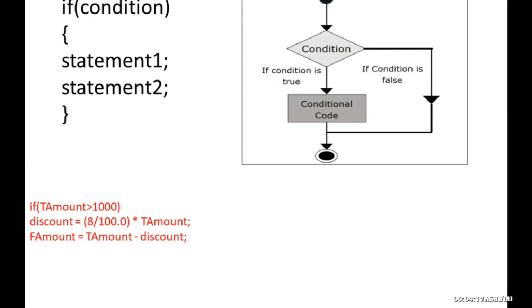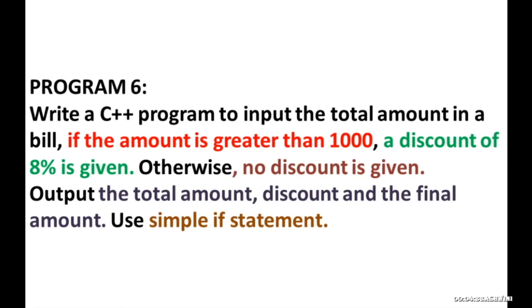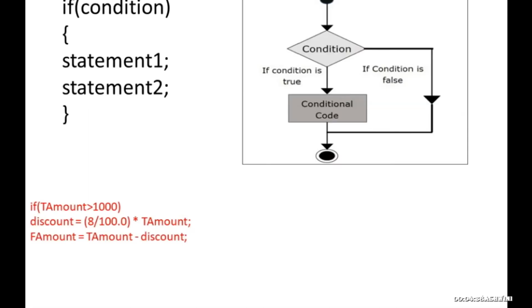Discount is equal to 8 divided by 100. This 8 is nothing but your 8% discount. This overall is your 8%. In the question, 8% discount is given. So here 8 divided by 100 is the 8%, into total amount. If you calculate this formula, you are going to get the discount.